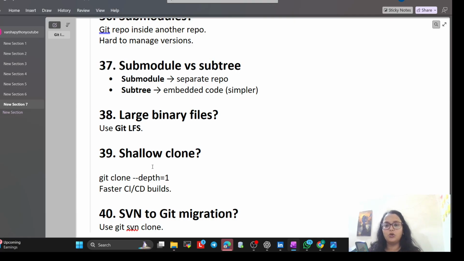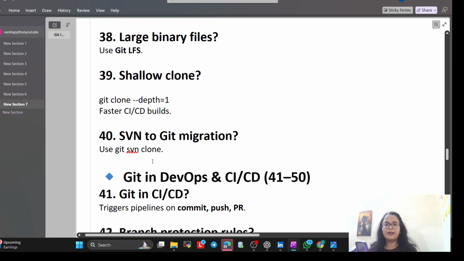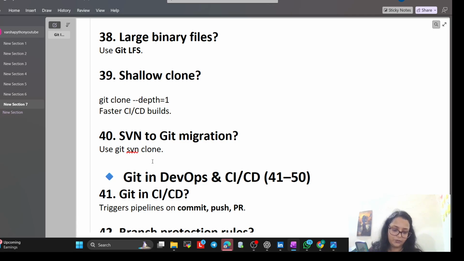Now, shallow clone. For that the command is git clone --depth 1, faster CI/CD builds. First, let me explain what is shallow clone. Shallow clone means our build server only needs the latest version of the code to run the test. So when we do a depth one clone, it saves time and bandwidth. So that is nothing but shallow clone.